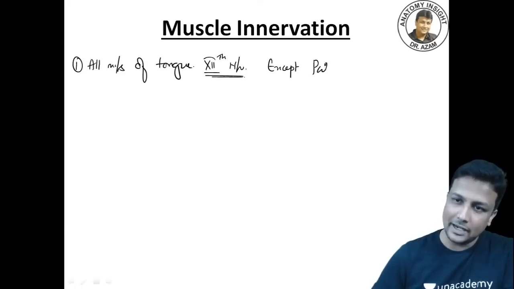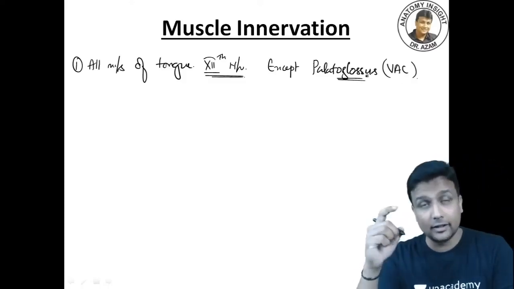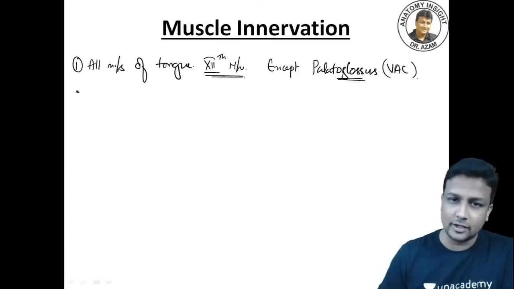Except for palatoglossus muscle, and that will be taken care by the vagoaccessory complex guys. Remember the vagus and accessory. The 10th and 11th nerve, vagoaccessory complex.